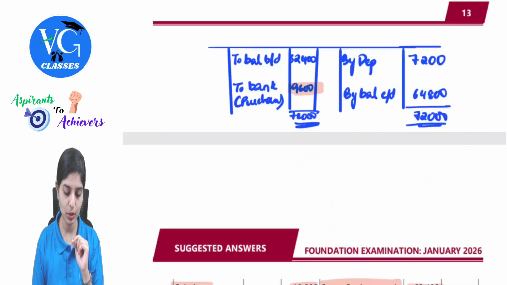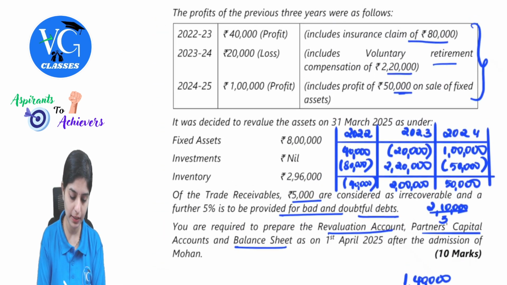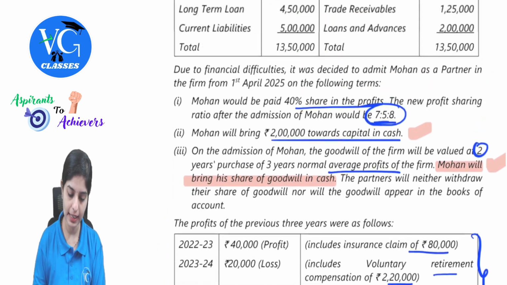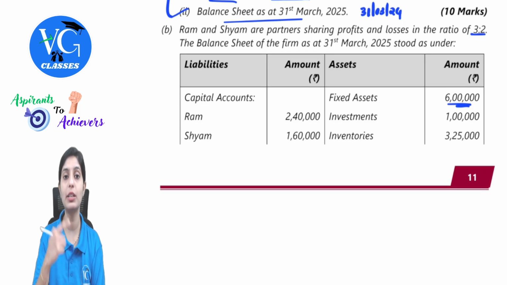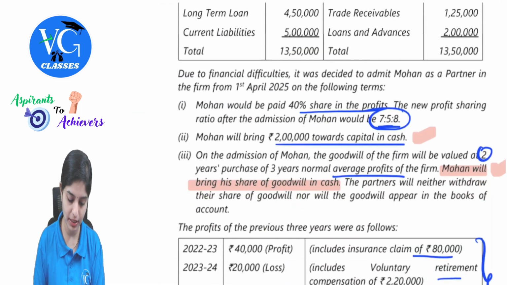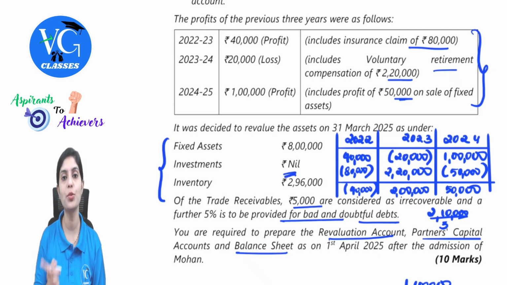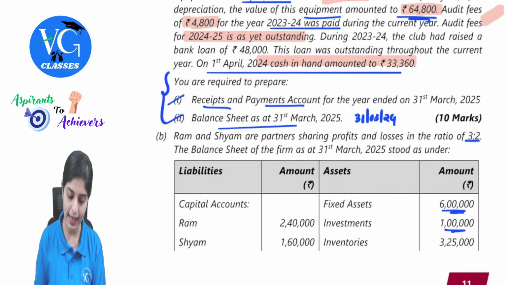So how to start this question? First, prepare the revaluation account. They've given the details of the value of fixed assets. Fixed assets is 8 lakh revised value, while in the balance sheet the fixed asset was 6 lakh. So there is an increase in fixed assets of 2 lakh in the revaluation account. Investments is turning 0, so there is a loss on investments with respect to the value of 1 lakh.